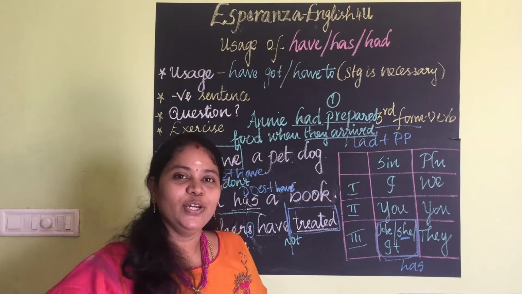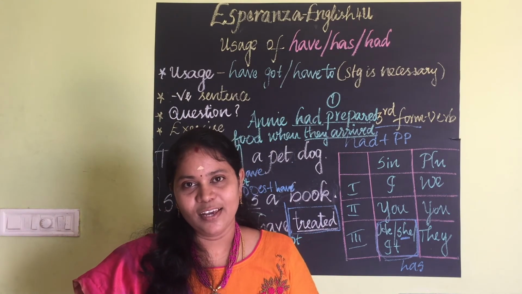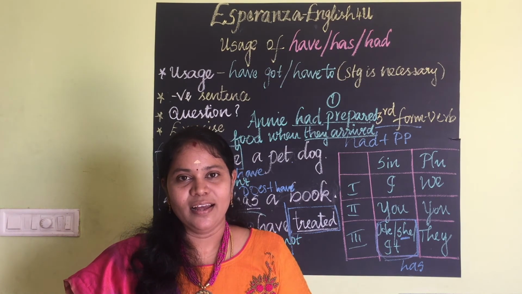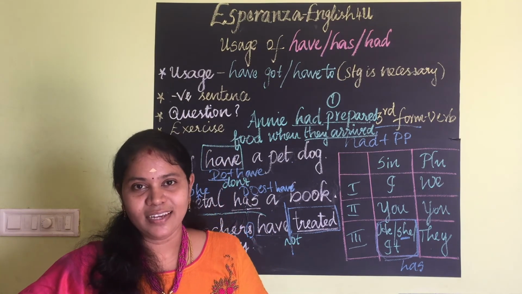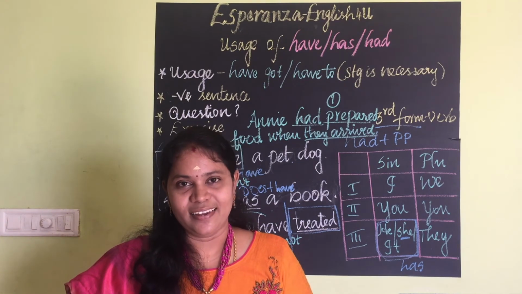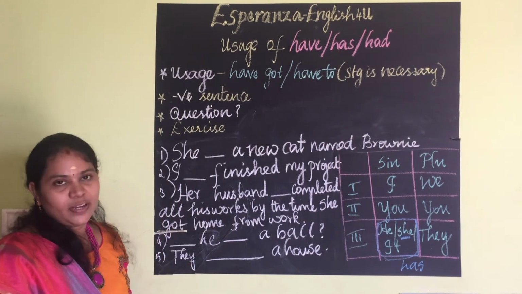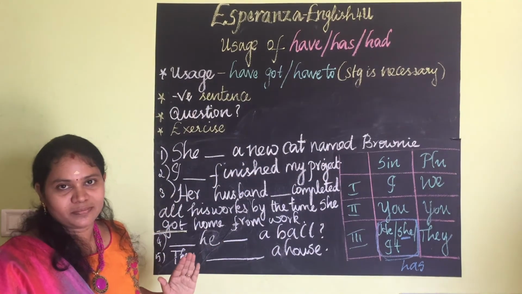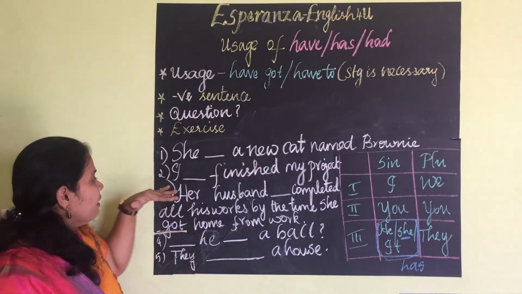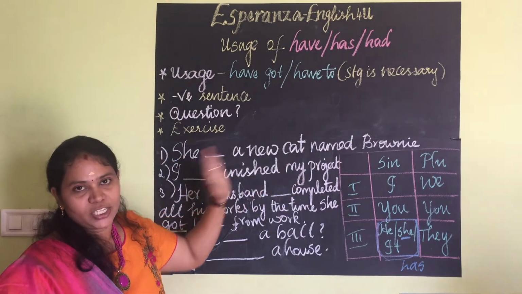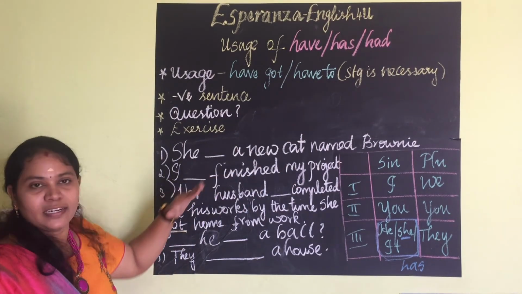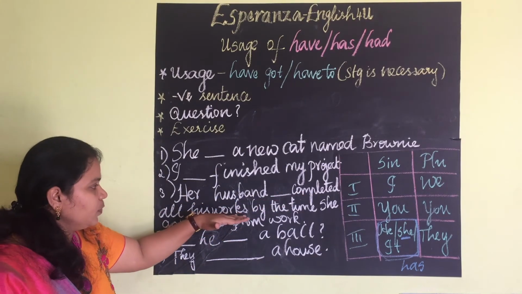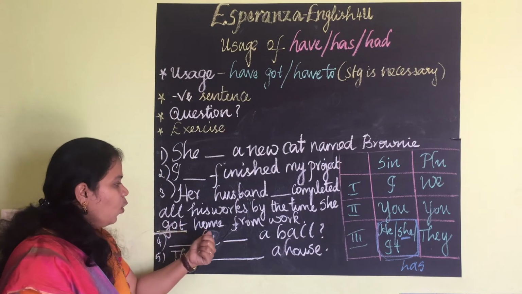I am going to give you a few sample exercises. You have to complete them and check your understanding. These are the sample questions. So, she dash a new cat named Brownie. Clear? This is a possession. The next, I dash finished my project. Finished is a perfect tense. Her husband dash completed all his work by the time she got home from work.